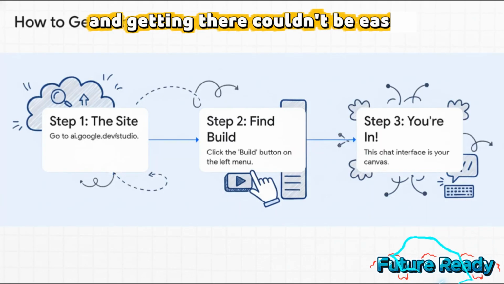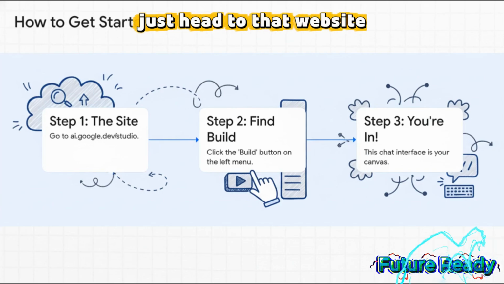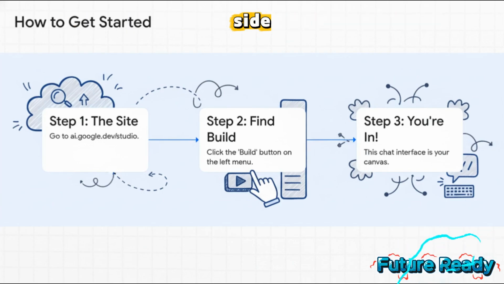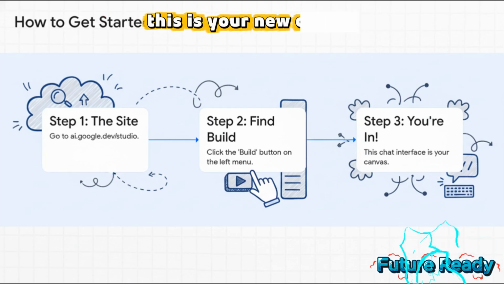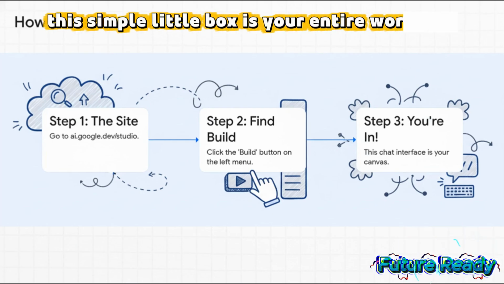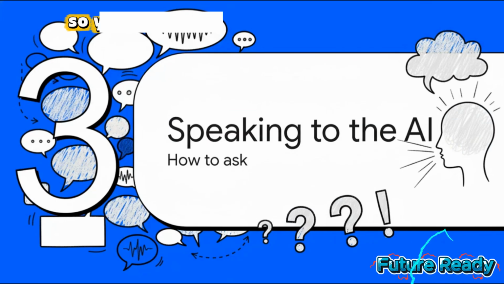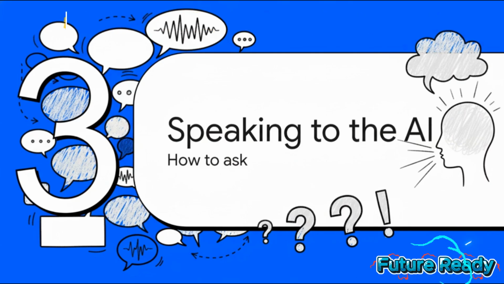And getting there couldn't be easier. Just head to that website, look for the build button on the left-hand side, give it a click, and bam, you're in. What you're looking at right now, this is your new canvas. This simple little box is your entire workshop.